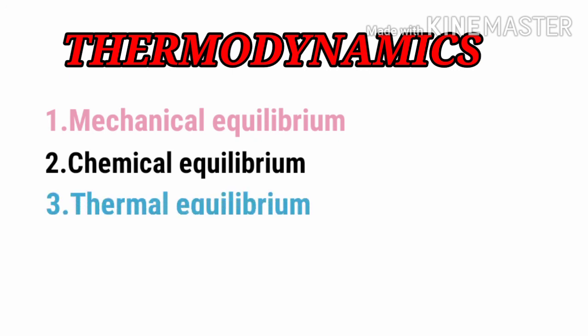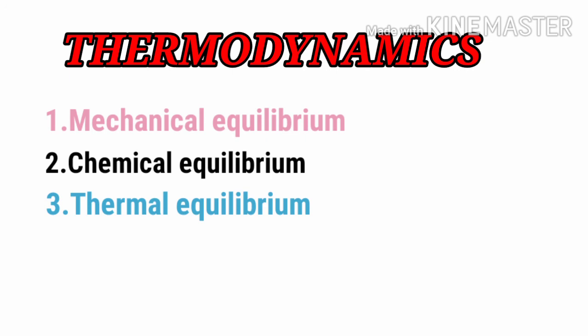Now last but not the least, it is thermal equilibrium. The definition of thermal equilibrium is: the system is said to be in thermal equilibrium if the temperature of the system is uniform throughout the entire process and does not change with time. This means temperature plays the most important role while the system attains thermal equilibrium. So students, these are the three types of equilibrium that we have seen in short again.